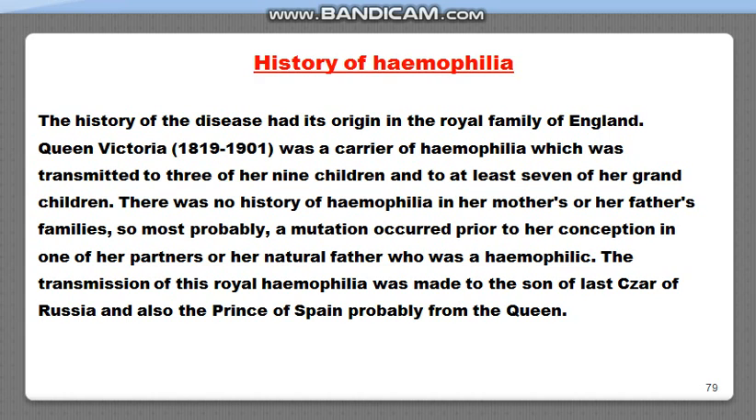And the transmission of the royal hemophilia was made to the son, and who was the last Tsar of Russia and the Prince of Spain, probably from the Queen. So the Prince of Spain was hemophilic, and the last Tsar of Russia was also hemophilic. And this disease in the royal family came from the Queen Victoria. So now we will study different crosses to understand this inheritance of hemophilia.